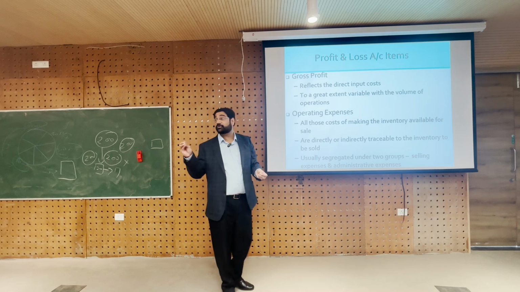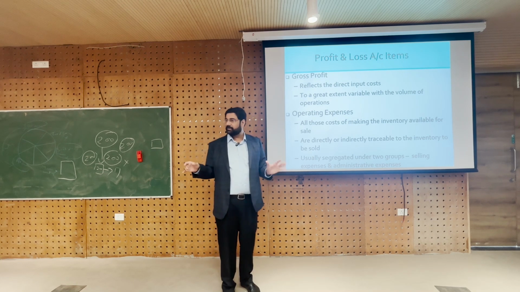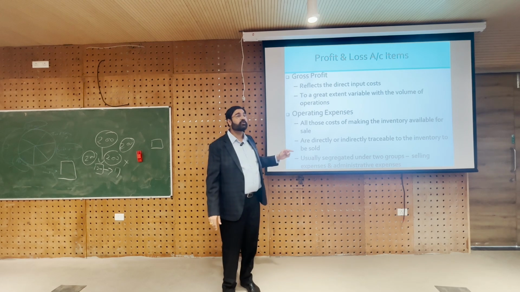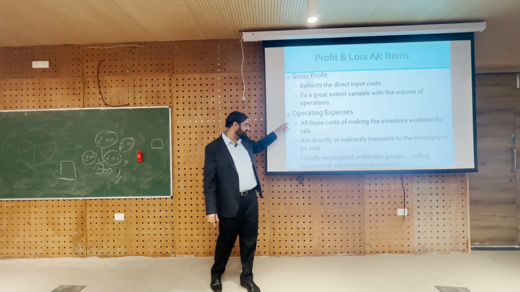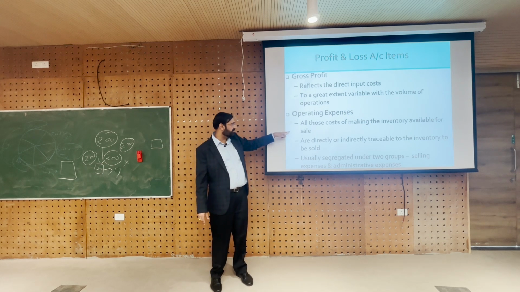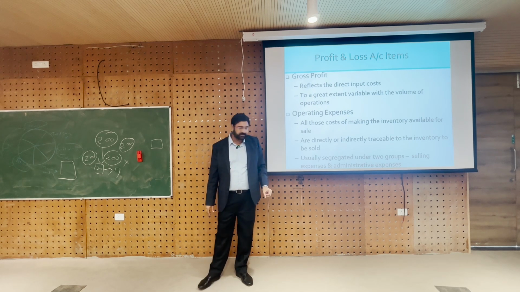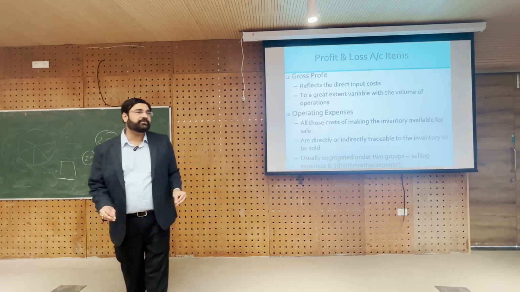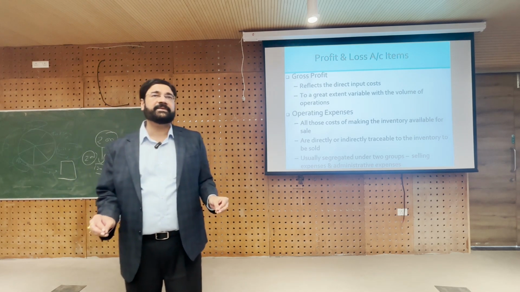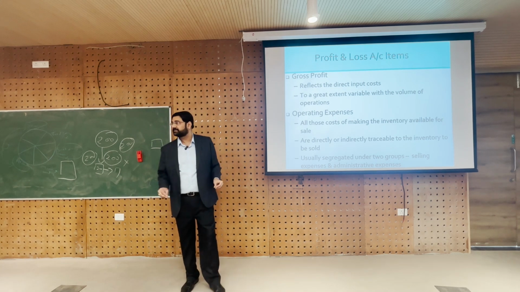वो तो labor cost तो होना ही पड़ेगा ना. Going down, rent has to be paid, staff salary has to be paid. So of course there will be some cost, but not cost of goods sold. And then operating expenses are what? Cost of making the inventory available for sale, directly or indirectly traceable to inventory, and usually segregated under selling expenses. It is actually segregated under one category called SG&A. SG&A is what? Selling, general and administration expenses, right.